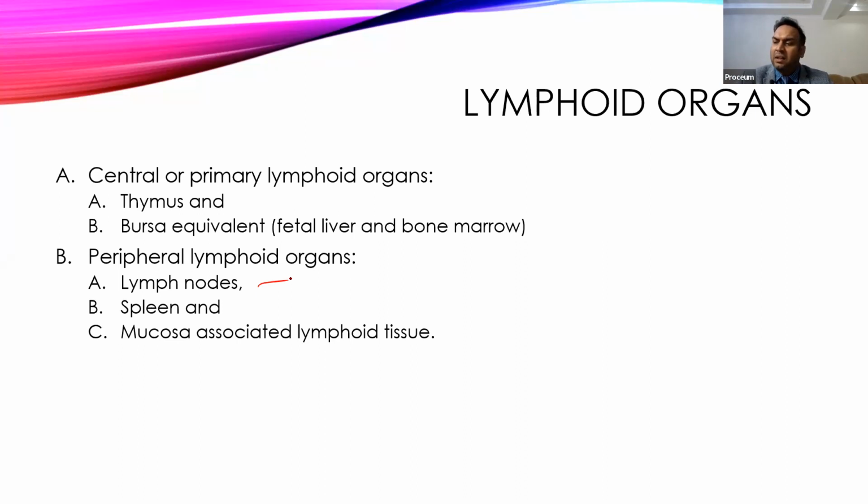The second organ is the spleen. The spleen works as a primary organ in intrauterine life, and after extrauterine life it works as a secondary lymphoid organ. A lot of lymphoid tissue is present in the spleen, and it remains there for a lifetime. Whenever the requirement is there, the cells come out and show their action.